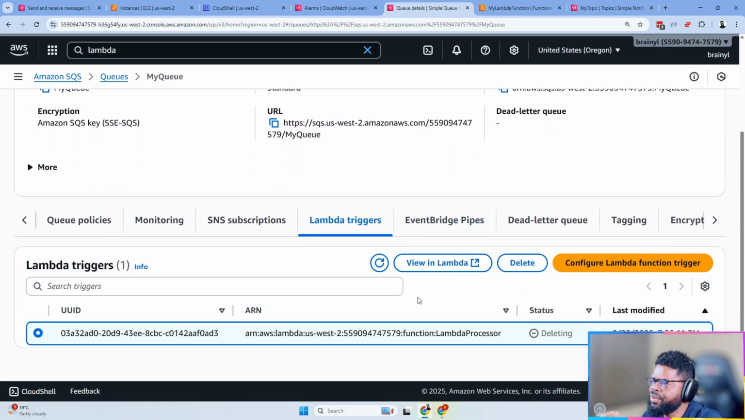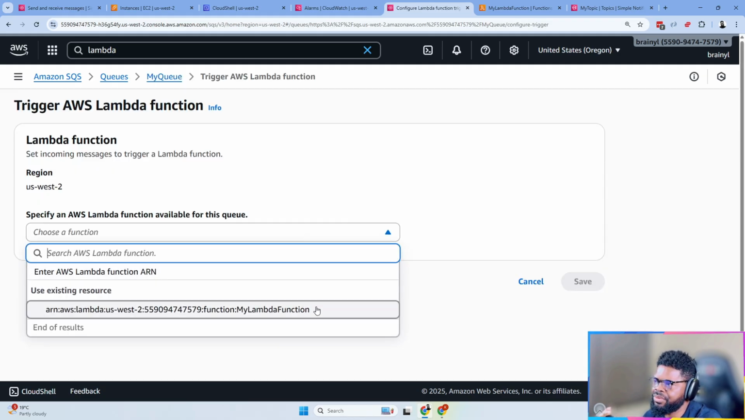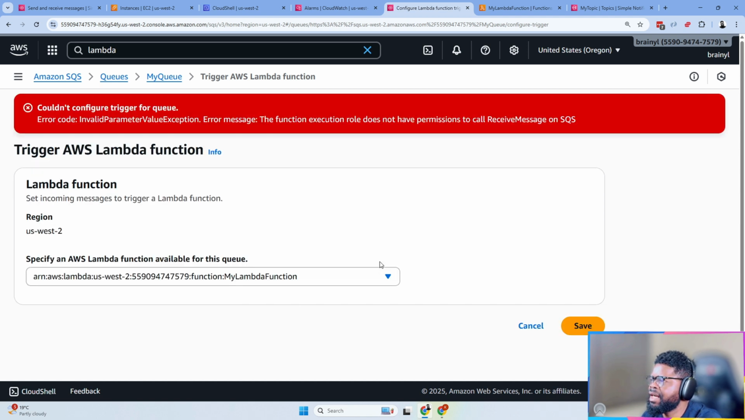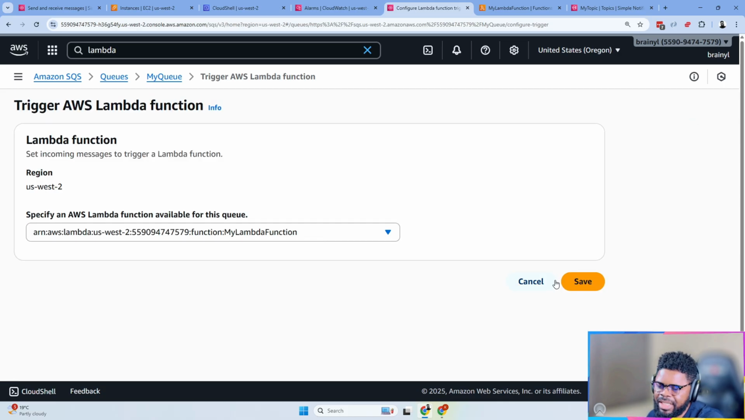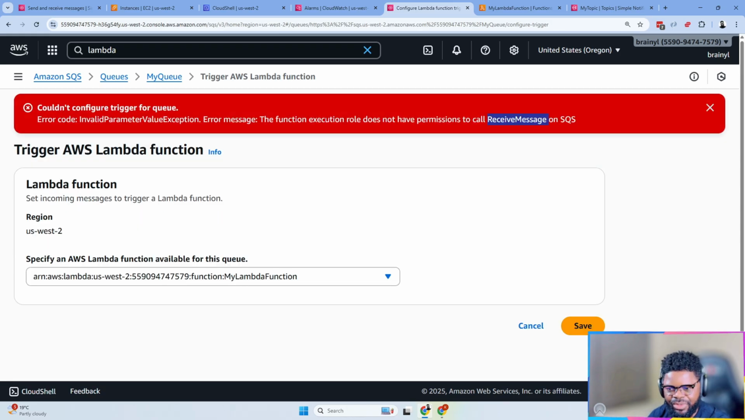So I'm going to configure a Lambda function trigger, and then choose my Lambda function, the one we just created, right? So I'm going to save it. It says the execution role does not have permission to call ReceiveMessage on SQS. Okay, cool. I think I know what this error is. We're trying to use this Lambda function as a trigger for SQS, but it needs this permission because it needs to receive messages from the queue. So we just need to go and fix that.